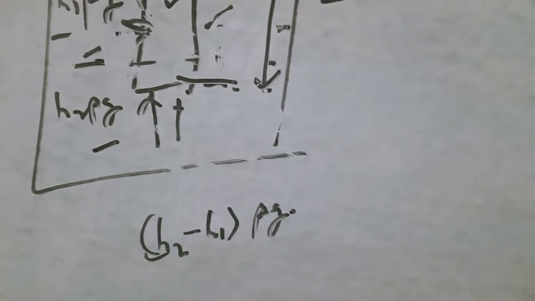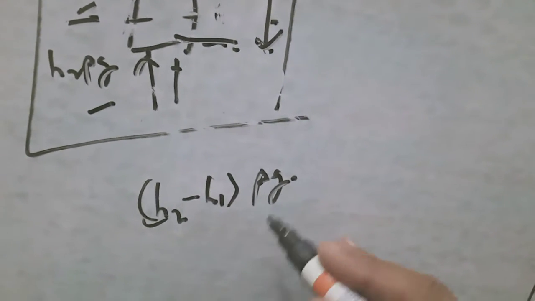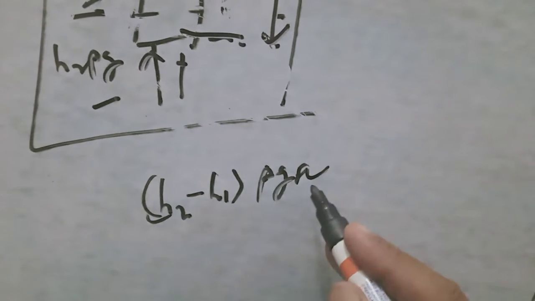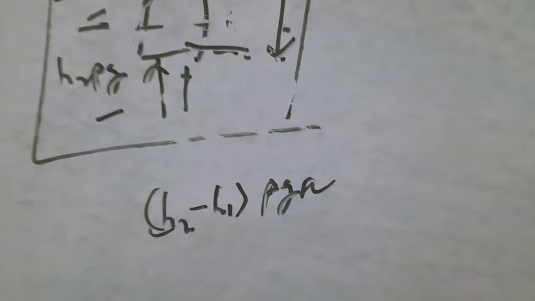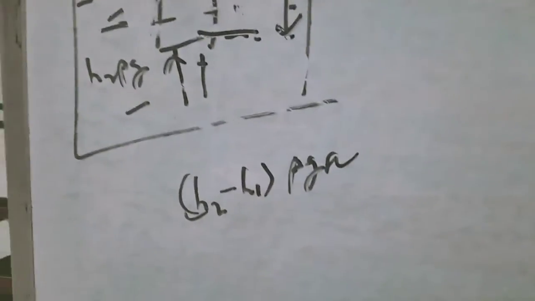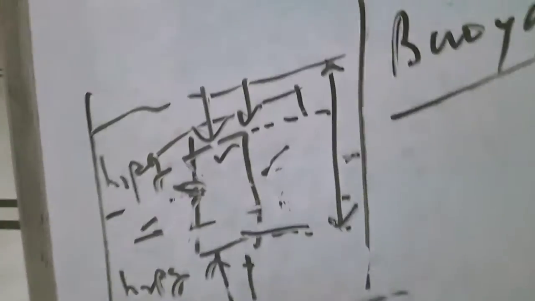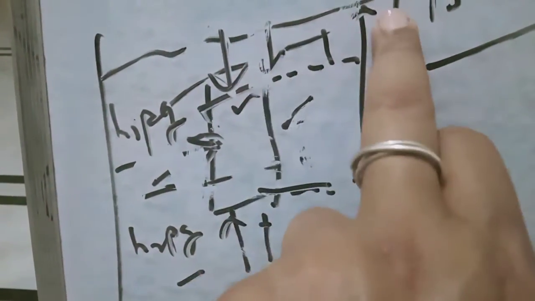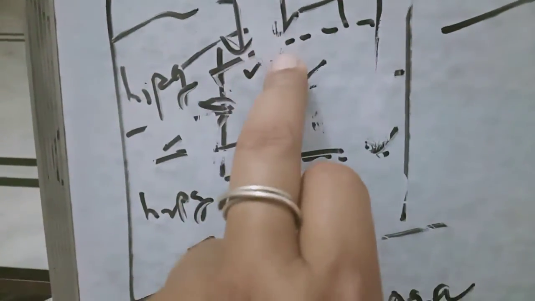Pressure is equal to force per unit area, so force is equal to pressure into area. So h2 rho g A minus h1 rho g A is the resultant upward thrust on the block. Now what is the difference in height? h2 minus h1. See here, this length is h2 and this length is h1. So h2 minus h1 is actually the length of the block.